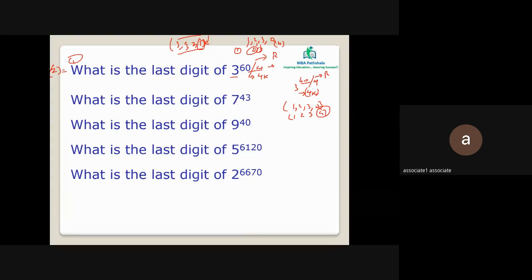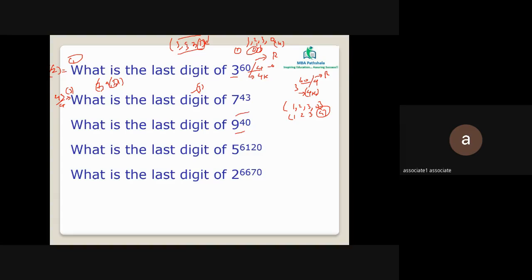The next is 7 raised to 43. 7 has a power cycle of 4k. Divide 43 by 4, the remainder would be 3. The cycle elements of 7 are 7, 9, 3, 1. The third element is 3, so the answer for question number 2 is 3.